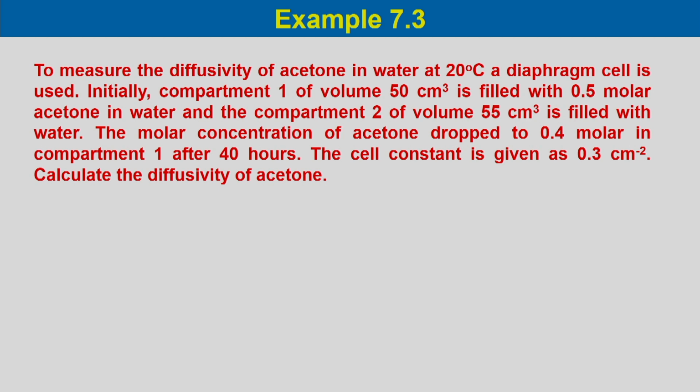The molar concentration of acetone dropped to 0.5 molar in compartment 1 after 40 hours. The cell constant is given as 0.3 per centimeter square. Now, we need to calculate the diffusivity of acetone.